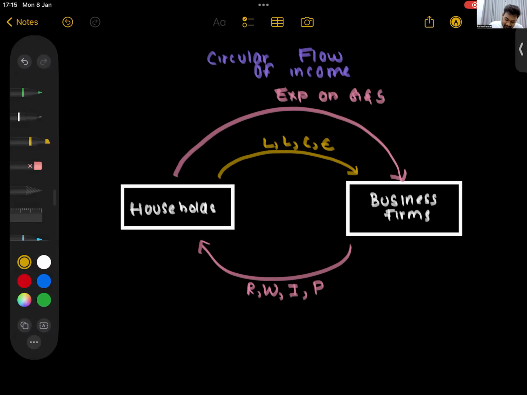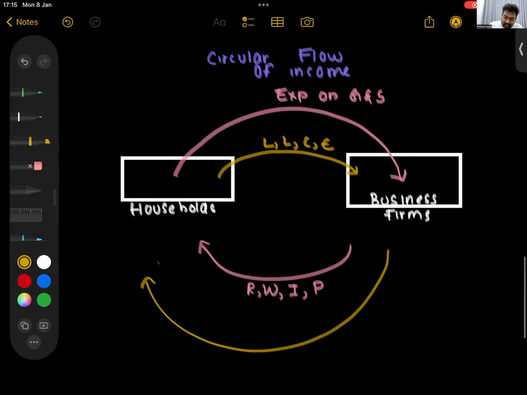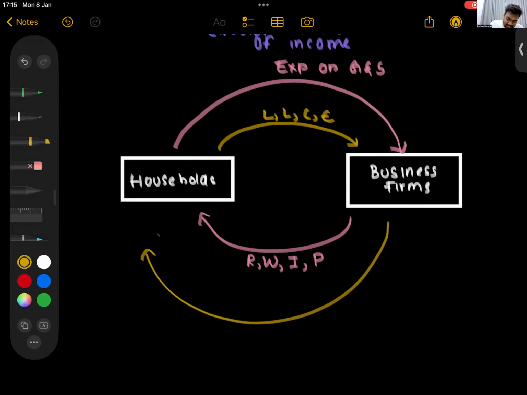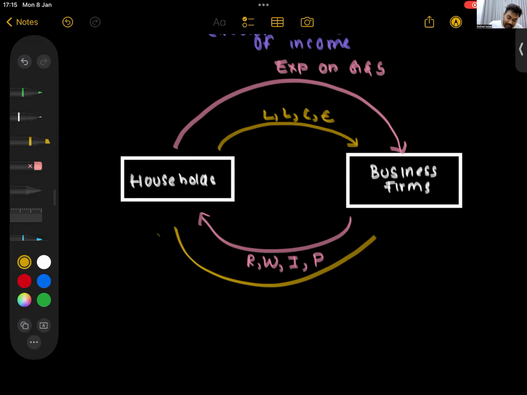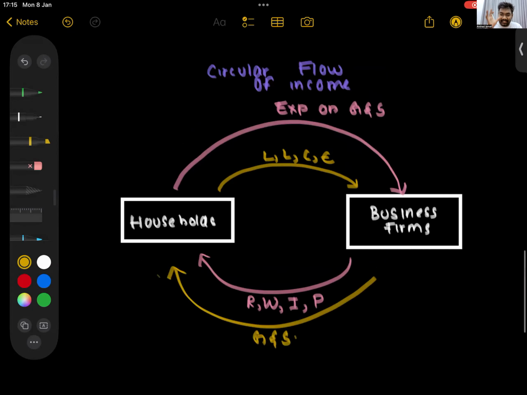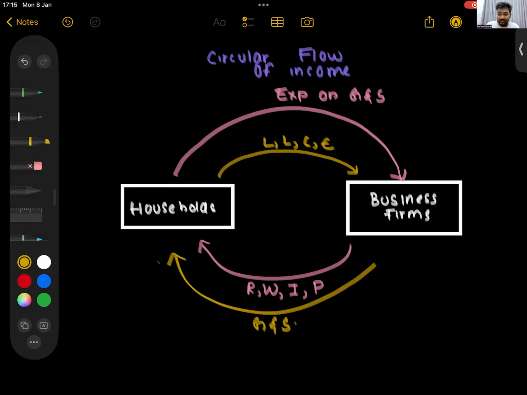So the business firms will provide goods and services. My diagram is a little bad, no? That is the simplest form.